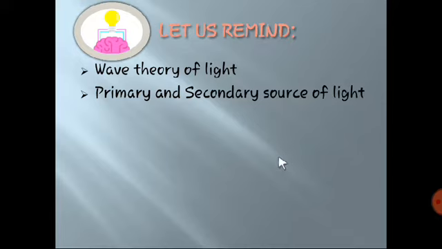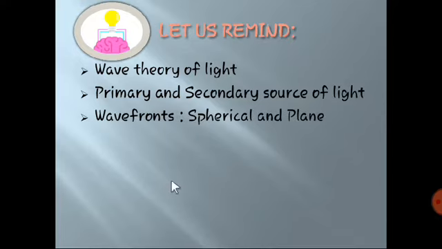Alright, so the next point, wavefronts. There are actually three types of wavefronts: spherical, plane and cylindrical. But in our studies we are going to see only spherical and plane. Cylindrical we are not going to see. So what is the meaning of wavefront exactly? It is the locus of all the points having the same phase at a given instant of time. Spherical and plane, diagrammatically we can say it is spherical and it is plane.